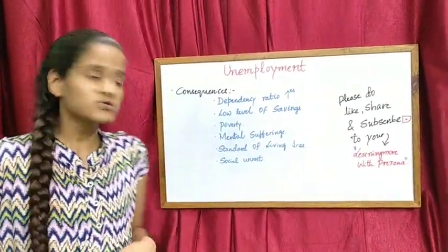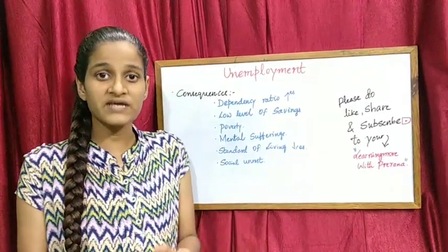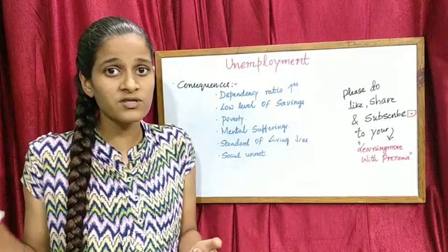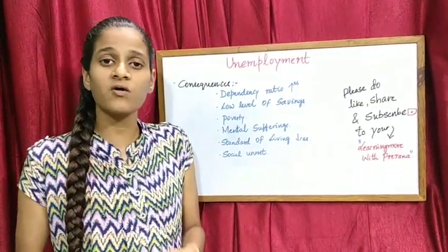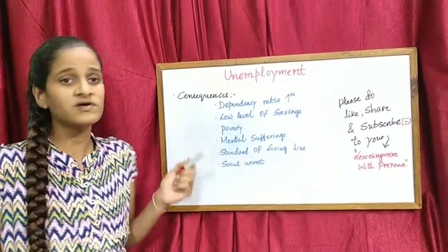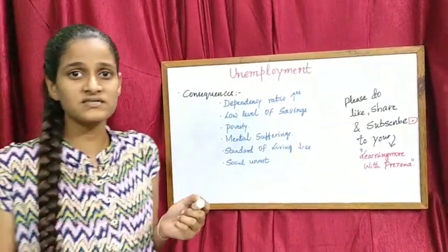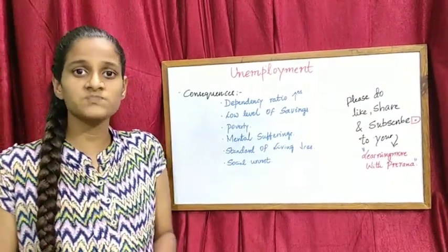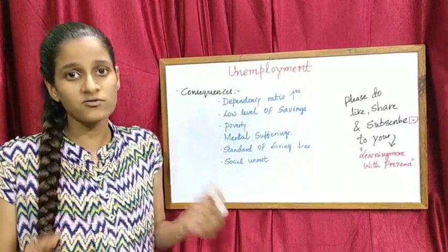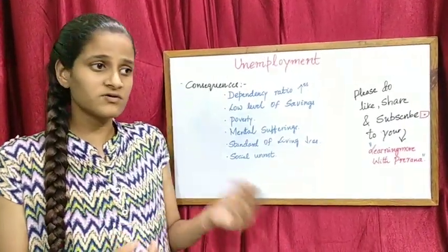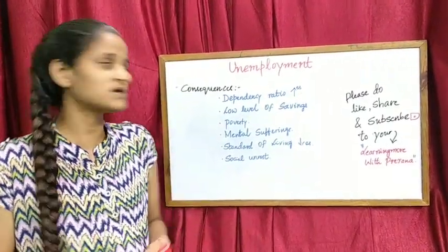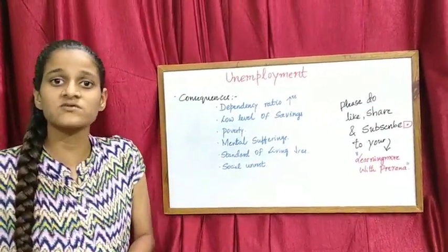Next, social unrest. We can see that the society will see them in a different way. They will exclude the people who don't have a good job or a good standard of living, and one who is suffering from mental depression or stress. People will avoid mingling with them, and if a person is in poverty, no one will go and help them or speak to them, and their savings will also decrease, and all these are the consequences or the bad effects.